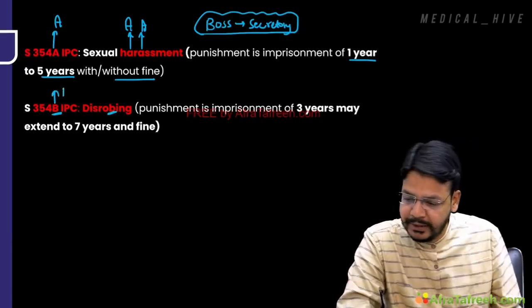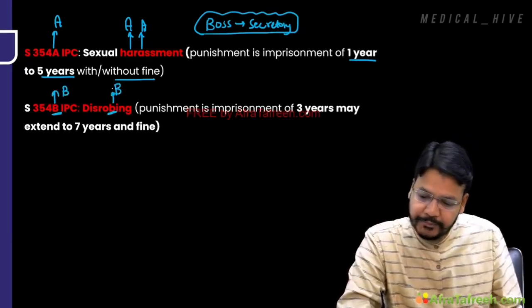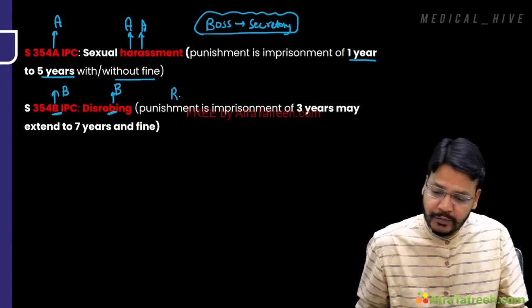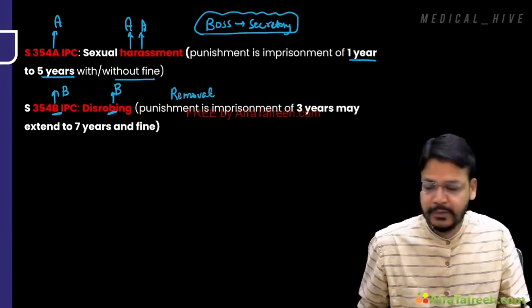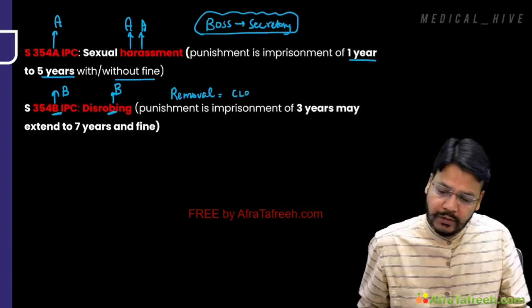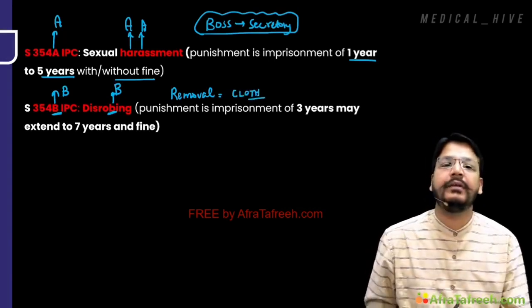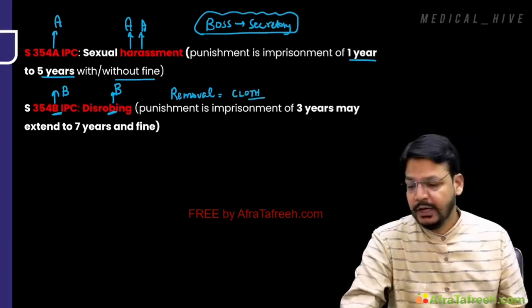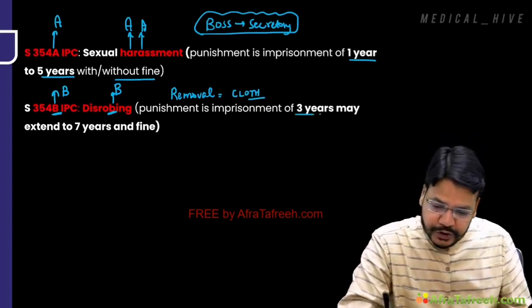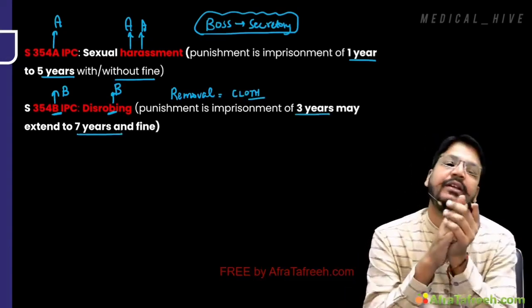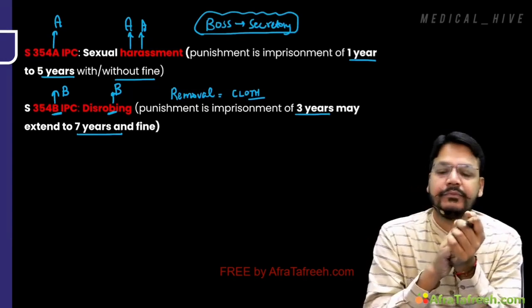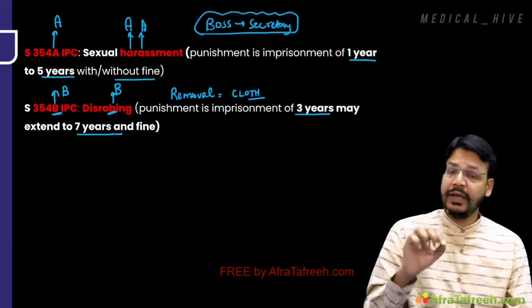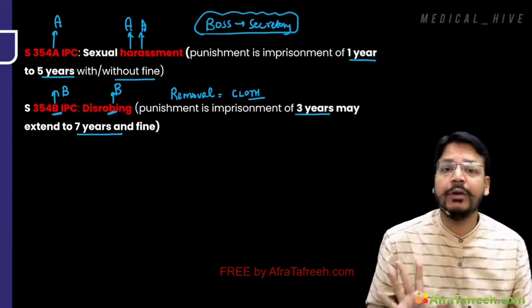That's a very simple trick. B is equal to B. It is removal of the clothes. Removal of the cloth. This is known as public disrobing in public place. So it is 354B. Its punishment is 3 years, may extend to the 7 year and fine. 3 to 7 years. So first, and Dr. again I am telling you, if you are doing in second time, it will be non-bailable also.